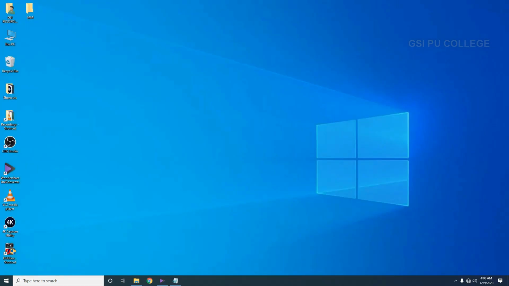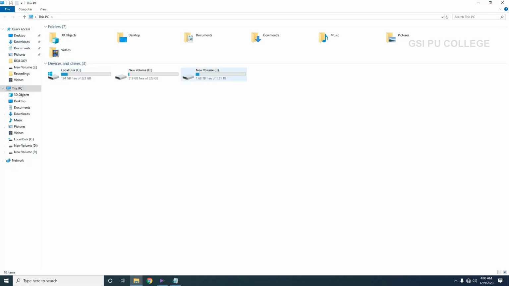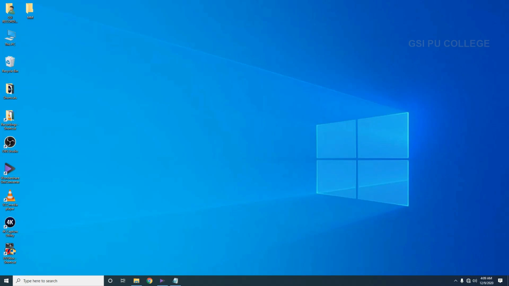Another method of opening or executing an HTML document is we have to look for the particular file where we have saved it. In this example, I have saved the file under E drive. Directly I am going to click on this file, and it opens the file in the web browser. So this is another method of executing an HTML document. Then we can close this document. Let me explain the program once again.